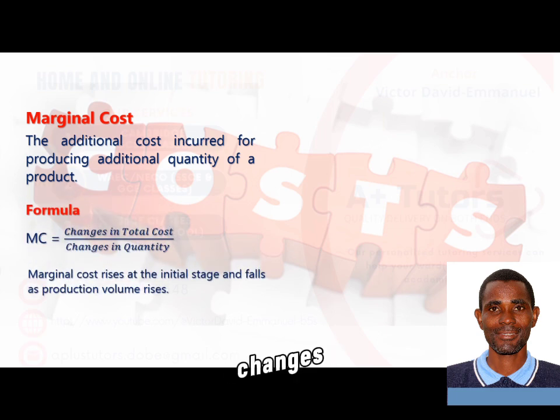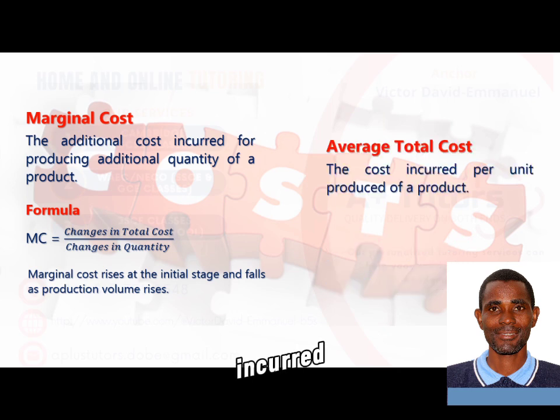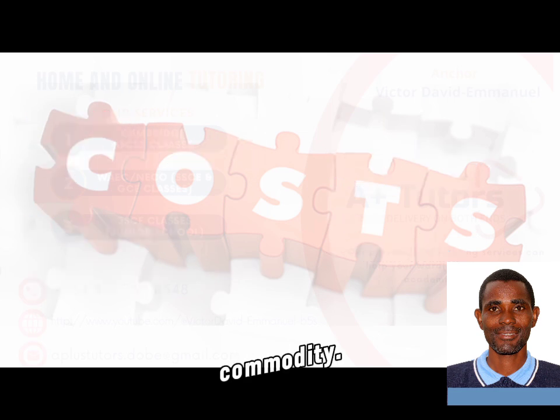As changes in total cost over change in quantity, that is change in quantity produced. Now, in marginal cost, the marginal cost will first fall, and as time goes on, it starts rising, because the volume of production is increasing. The average cost, which is the cost incurred per unit produced of a product, and is calculated as total cost divided by quantity produced of a commodity.